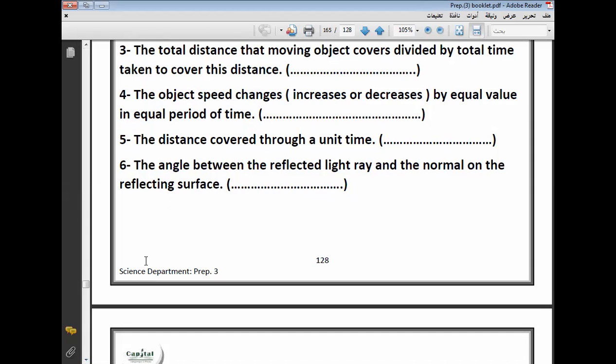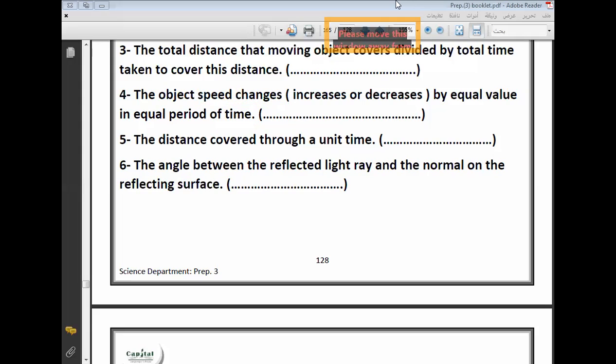Number 4, that the object speed change increases or decreases. Don't determine increase or decrease by equal value in equal period of time. Here he talks about changing in speed during a period of time, whether increasing or decreasing. So this is acceleration. And he said by equal value in equal period of time. So this is regular acceleration.